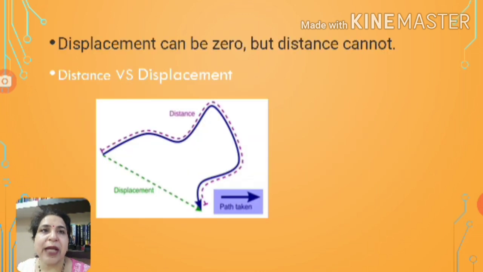You can understand distance and displacement with the help of this diagram. Here, the purple color line is showing the actual path covered by the body, and that is the distance. And the green color dotted line is representing the shortest distance between the initial and the final point, which is the displacement.